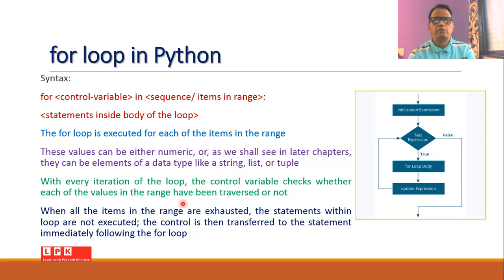If not, then the loop will be executed again. If all the items in the range are exhausted, then the statements within the loop are not executed, and the control is transferred to the statement immediately following the for loop.